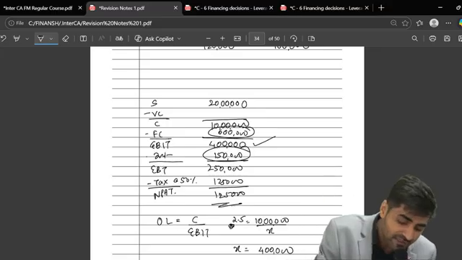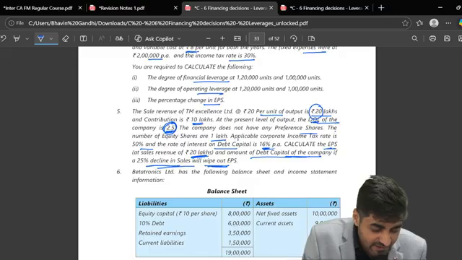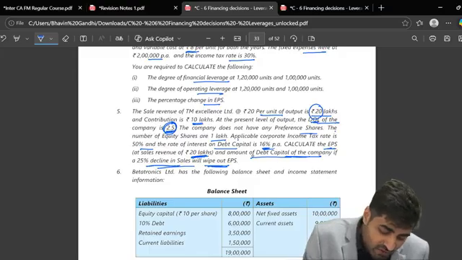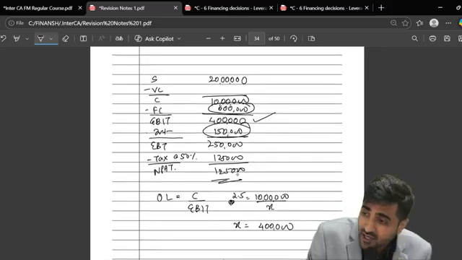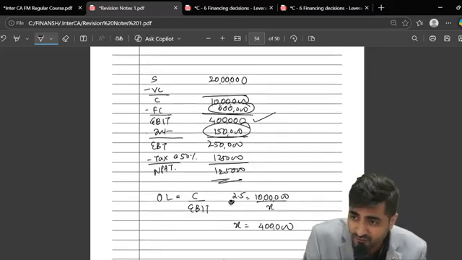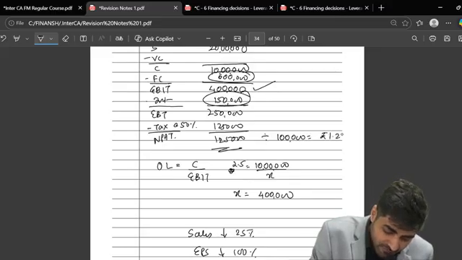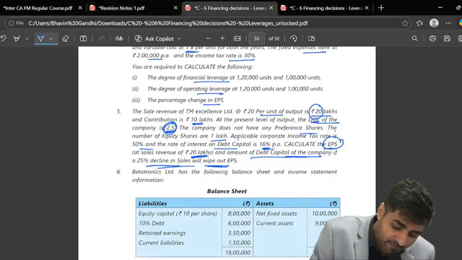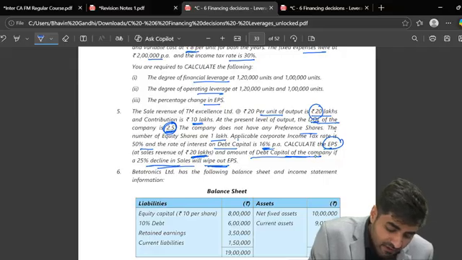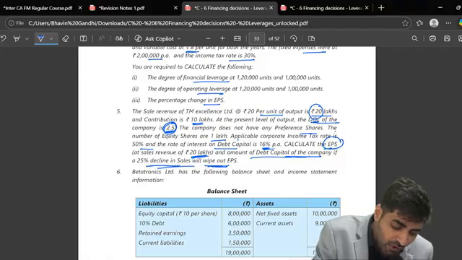Okay. Now please tell me, after doing this, what have they asked you? Calculate the EPS. So now this is NPAT. I have to divide that by the number of equity shares. So 1,25,000, if I divide that by 1 lakh, how much is this going to be? 1.25. Also at the same time, please tell me what is going to be your amount of debt.